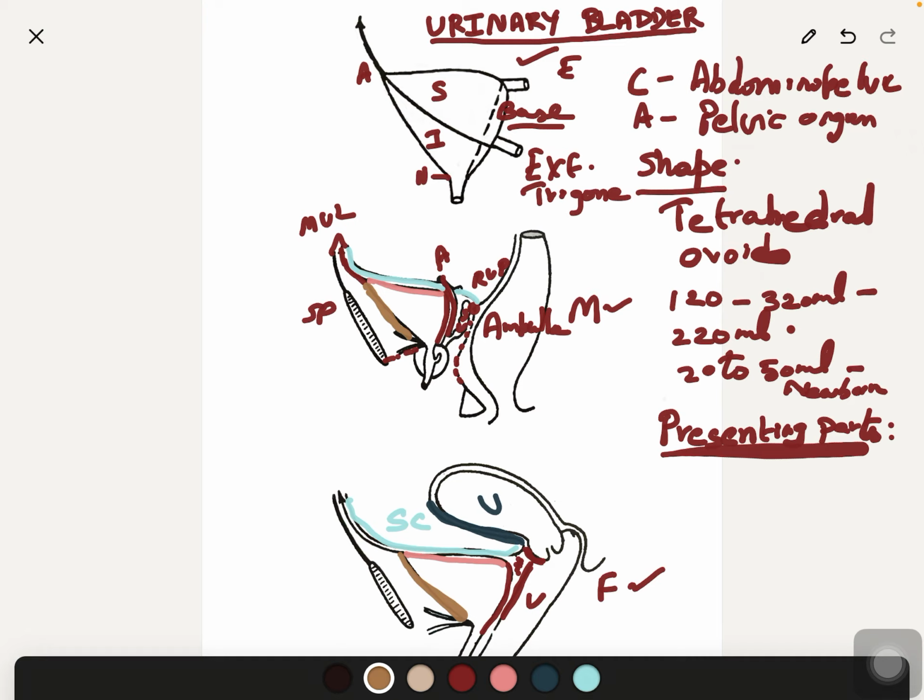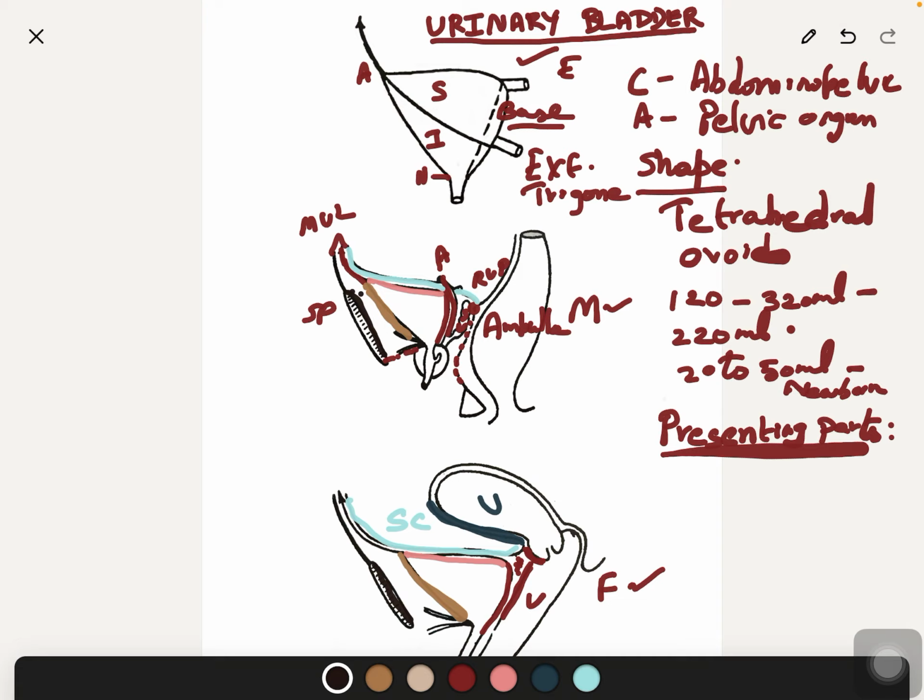It is related to the pelvic surface of the body of the pubis and symphysis pubis, and fascia covering the levator ani and obturator internus muscle.